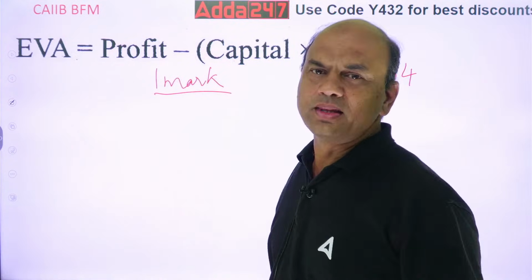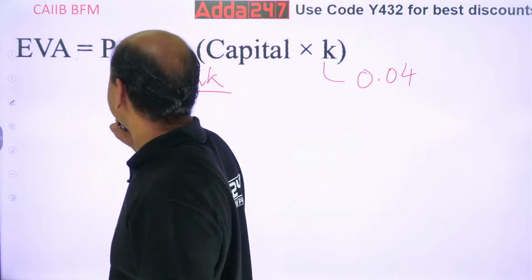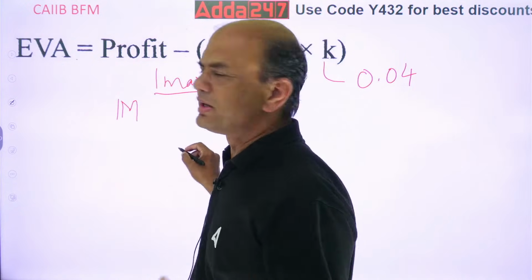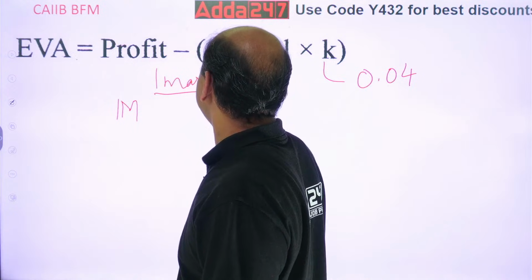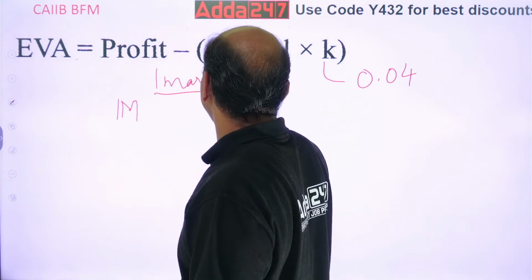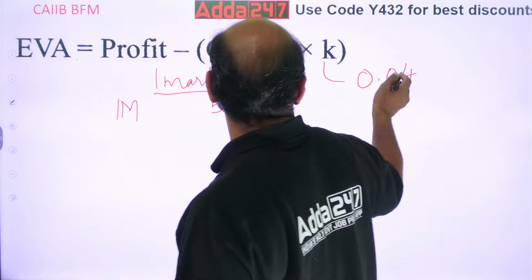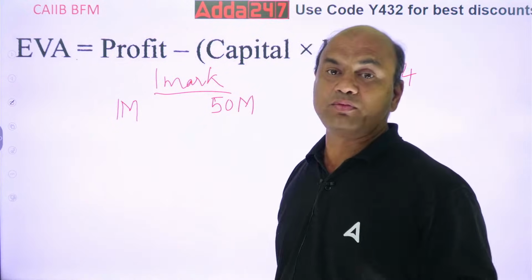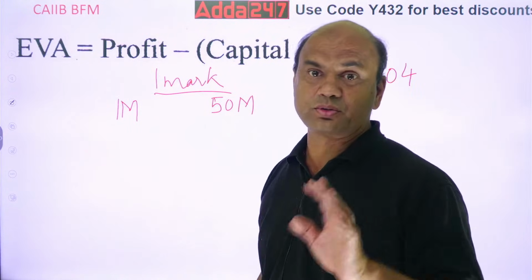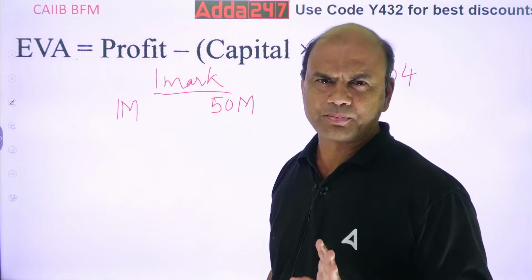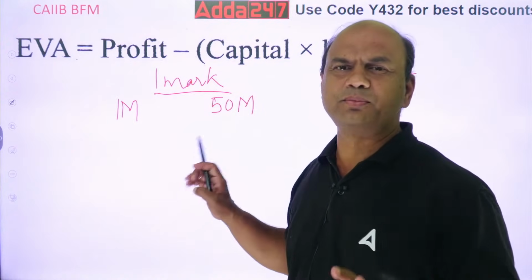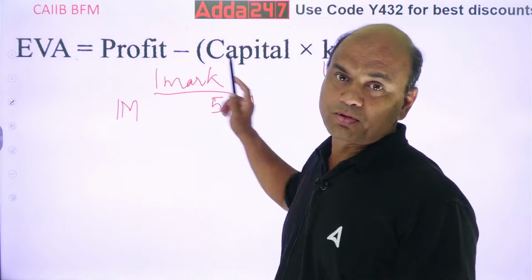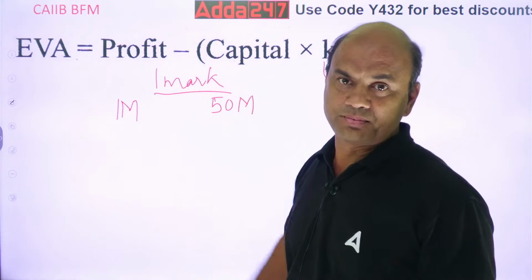Let's say the profit is again 1 million. Capital, let's say 50 million, bigger capital. K is 0.04. So now you have to find out economic value addition, EVA. EVA is asked in the exam for 1 mark only. Simplest numerical ever, but you have to remember this formula: profit minus capital into K for EVA.